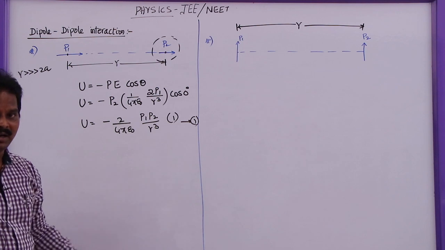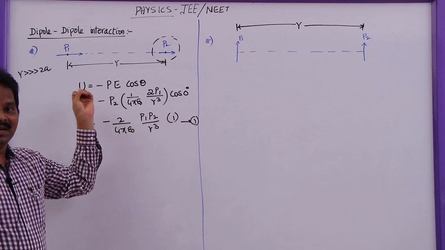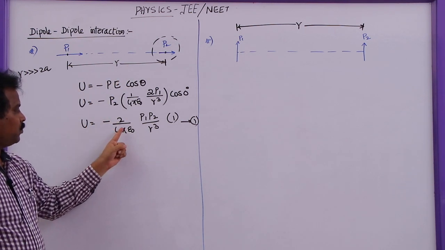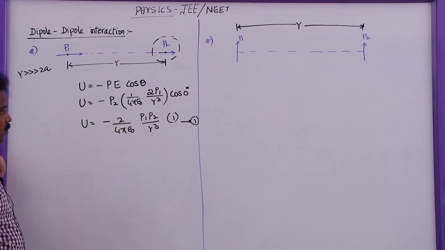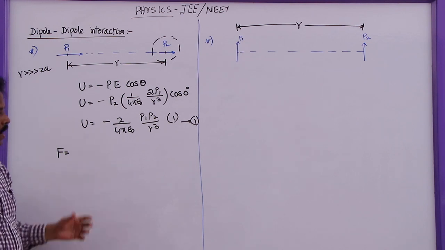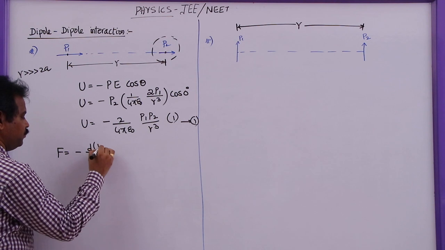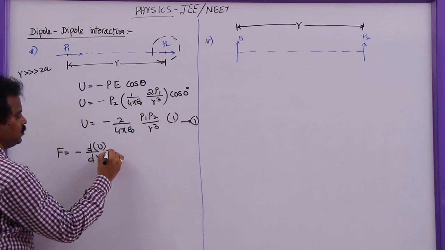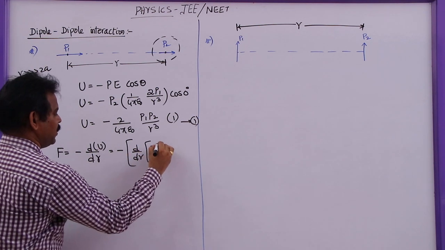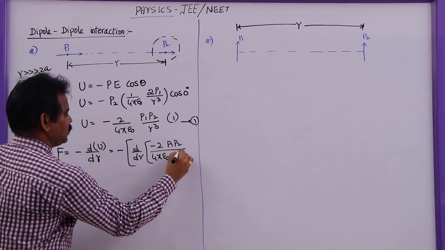So this is the potential energy, or in some problems they may give it as interaction energy, of two dipoles: minus 2 by 4 pi epsilon naught P1 P2 by R cube. Now, how to find out the force between these two dipoles? To find out the force, as I said earlier, this is the negative of the differentiation of the potential energy with respect to distance.